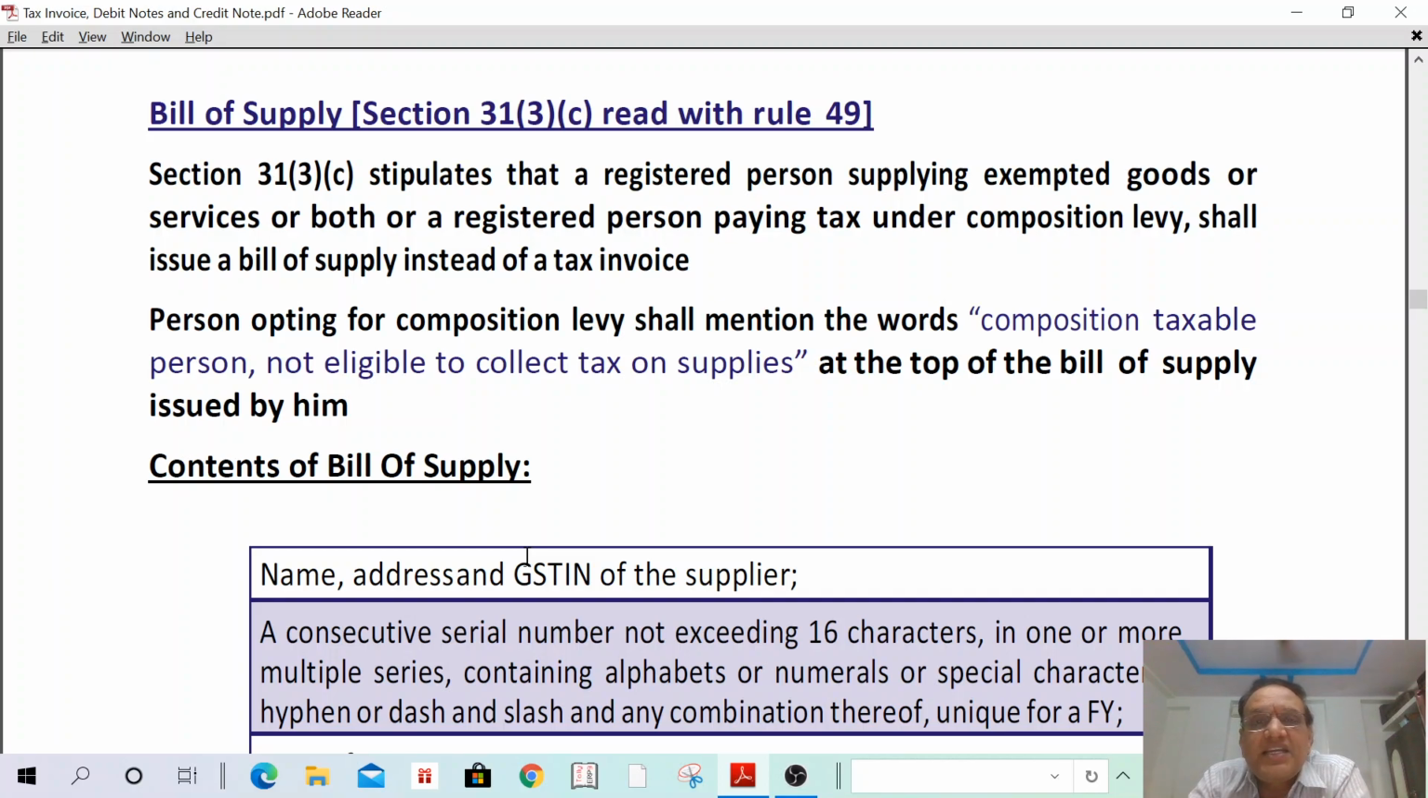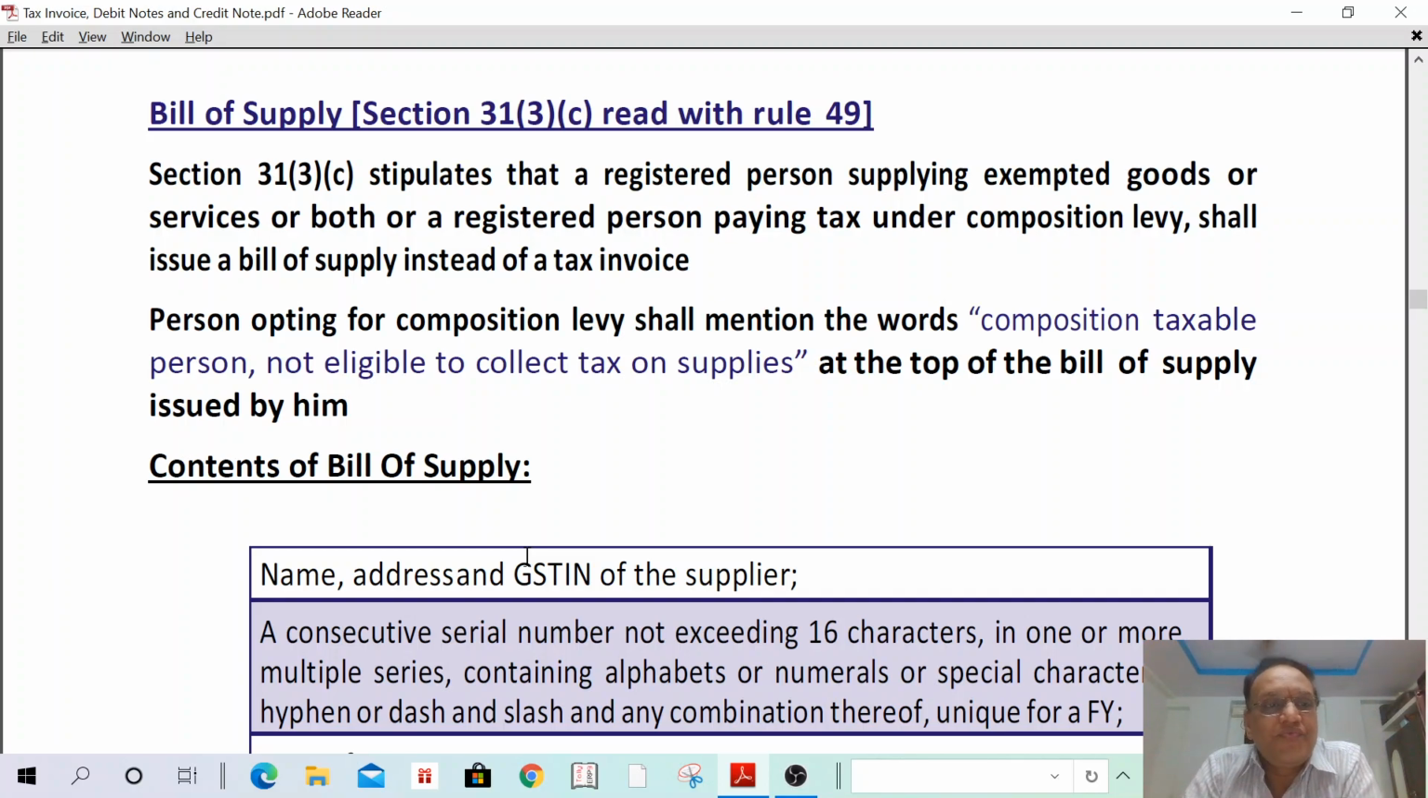A person paying tax under the composition scheme, and second, a registered person supplying exempted goods or services or both. One is a person paying tax under the composition scheme. Second one, a registered person supplying exempted goods or services or both. These two persons are not collecting taxes. So in such a case, a bill of supply shall be issued.